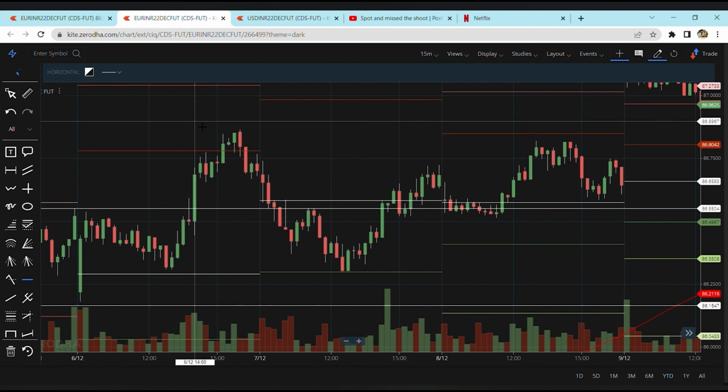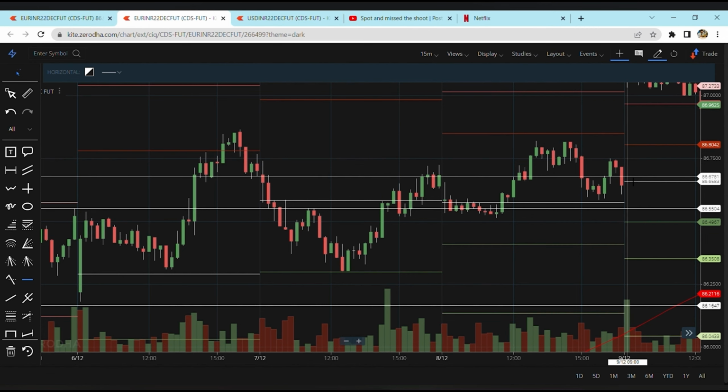It is just being in a V shape range of motion, and we can see approximately where the highs have been made. The first high which was made over here was at 86.8600. The second high at the bottom was made at 86.68, and the next high was made at 86.81300, which was on 8th of December, and on 9th of December there was no movement.